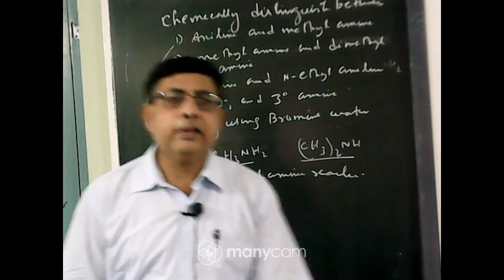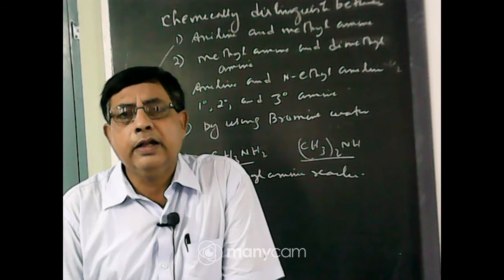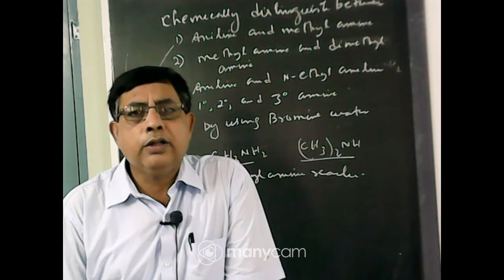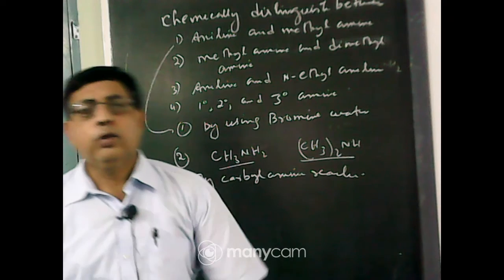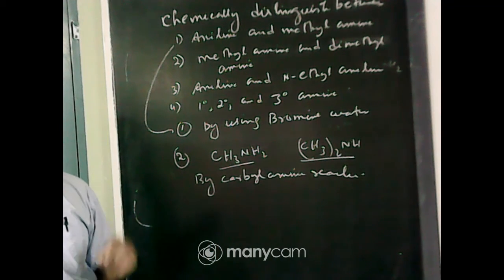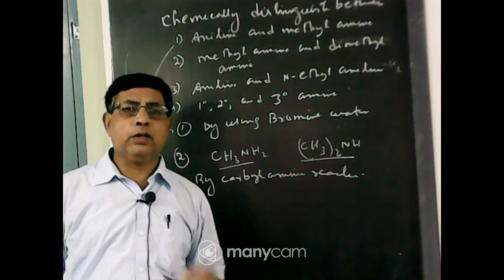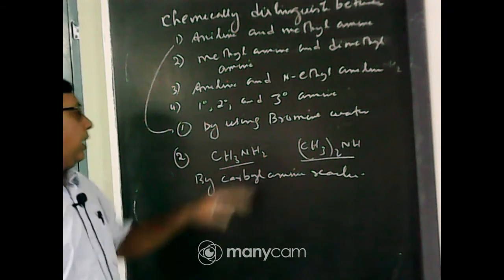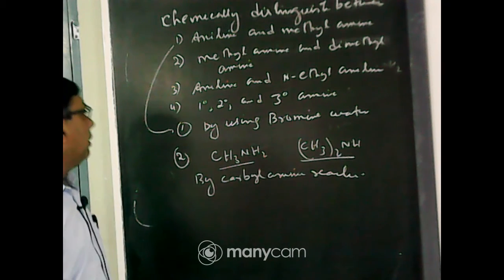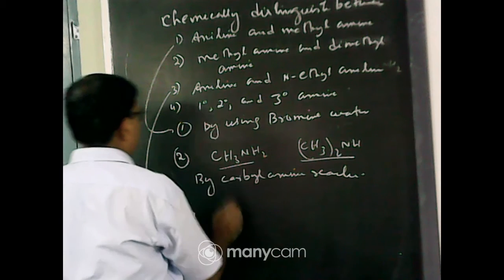The carbylamine reaction is given only by primary amines. Secondary or tertiary amines do not give the carbylamine reaction. So methylamine when heated with chloroform and alcoholic KOH gives a foul smell of methyl isocyanide, but dimethylamine does not respond to this reaction. Number 3, it is also the same.